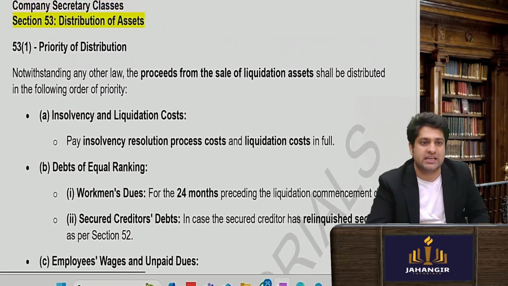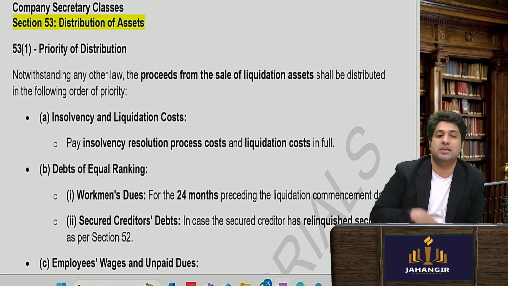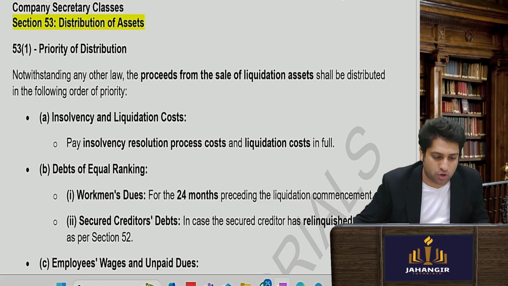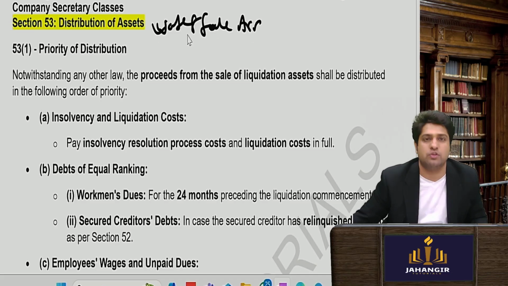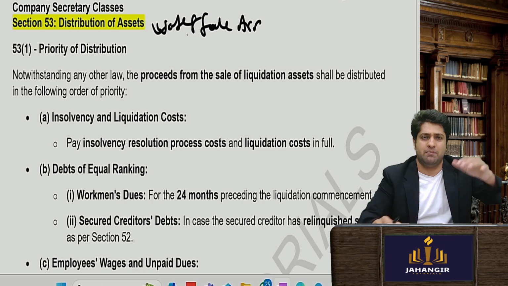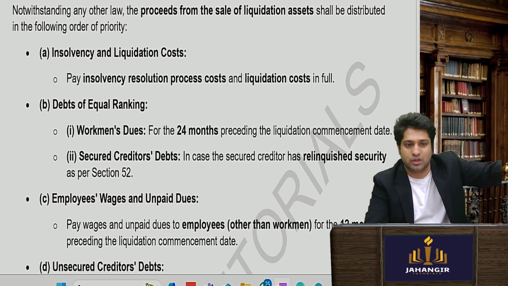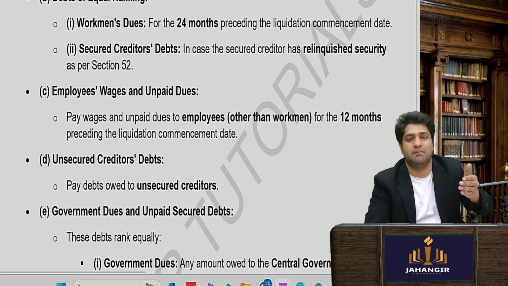Then we come to section number 53. What does section 53 talk about? The distribution of assets. This is called a waterfall arrangement. What is waterfall arrangement and in which order will it be given? Priority of payment. First liquidation cost will be given, then workmen's dues will be given. They'll be pari passu with secured creditors. Then the employees' wages.